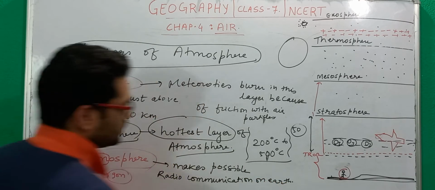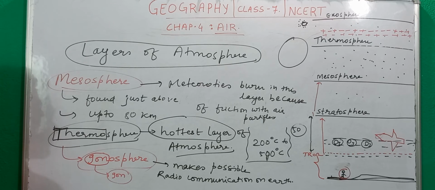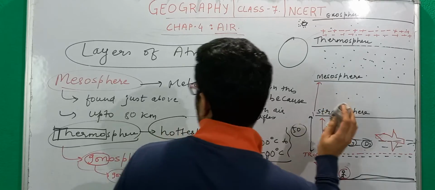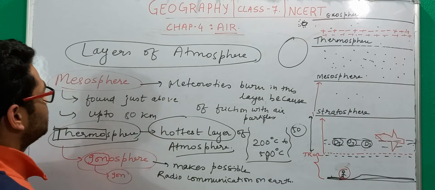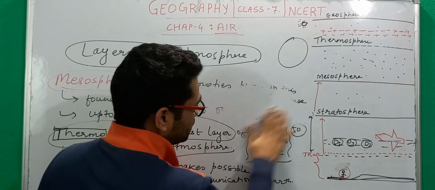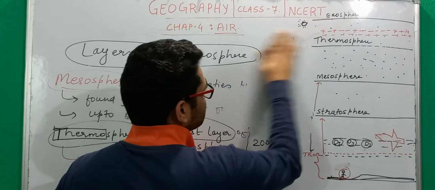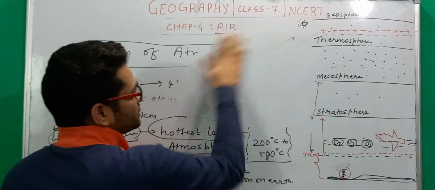So the signals that we receive on our antenna that is on our terrace, right? Okay, of television, or the radio signals, or the signals that you have in your mobile phone, are all because of this ionosphere. Okay, for this we have to understand in a little more detail. So let's erase this part so that we can have a greater clarity on this ionosphere.